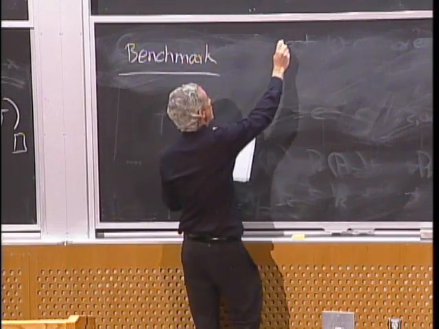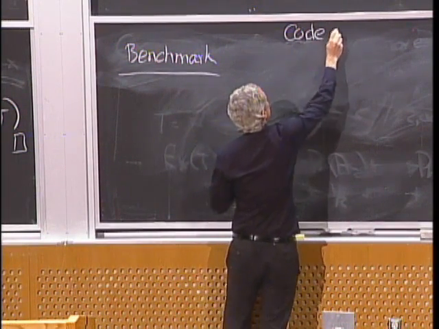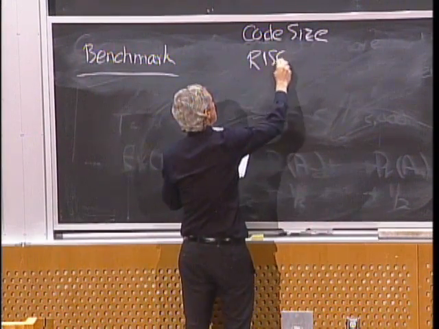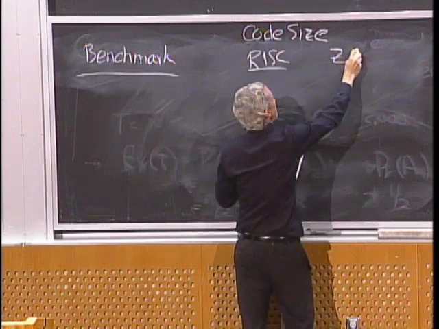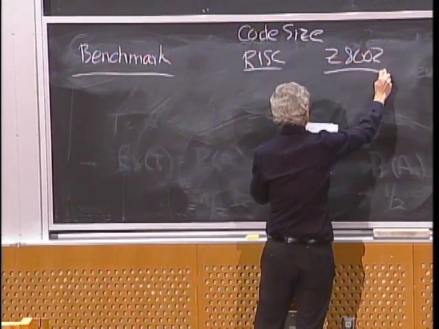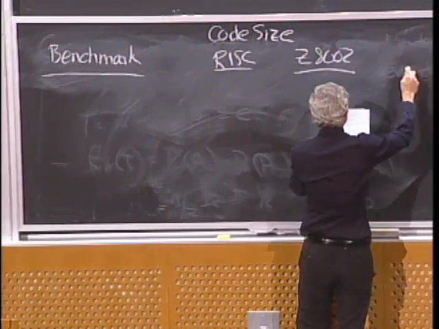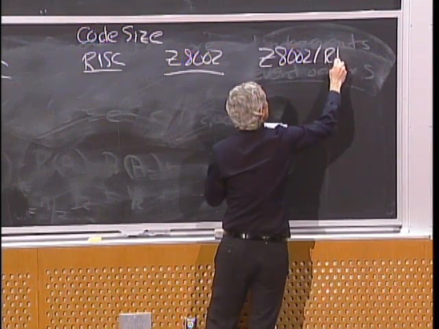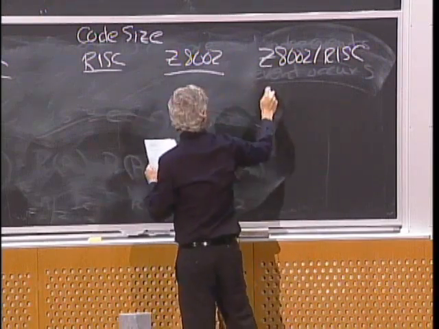And then they looked at the code size for RISC and the other guy, Z8002. And then they took the ratio. All right.